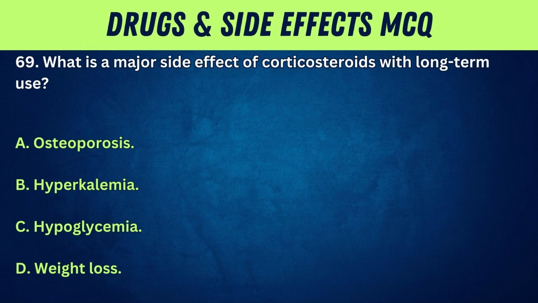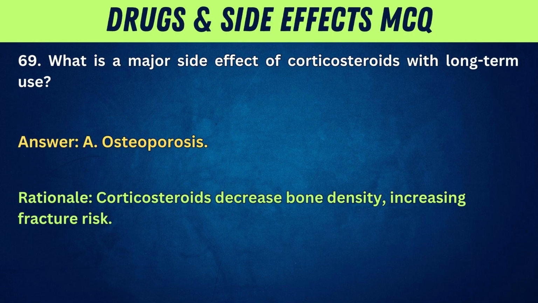69. What is a major side effect of corticosteroids with long-term use? A. Osteoporosis. B. Hyperkalemia. C. Hypoglycemia. D. Weight loss. Answer: A. Osteoporosis. Rationale: Corticosteroids decrease bone density, increasing fracture risk.